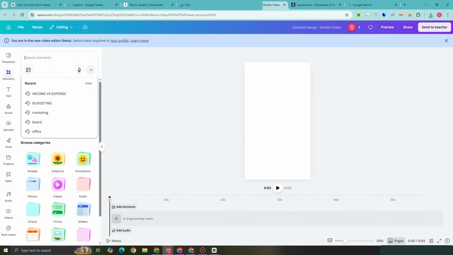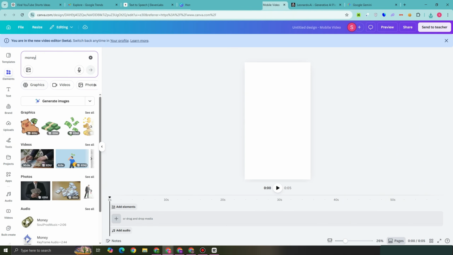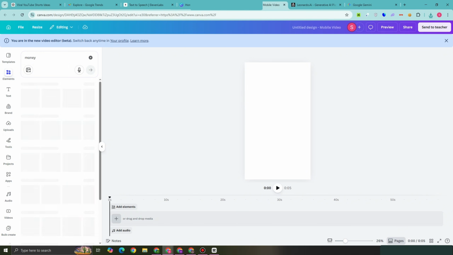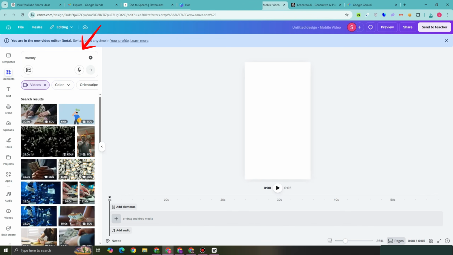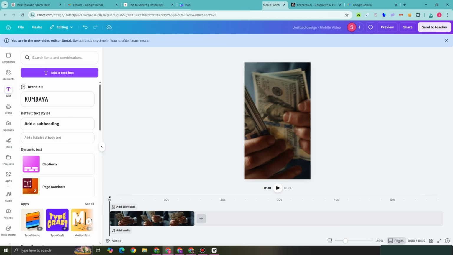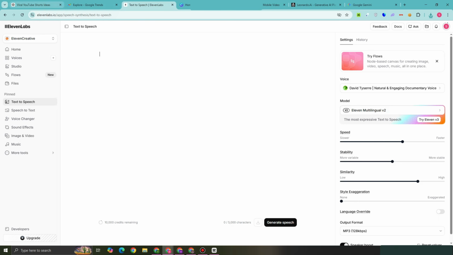And then here, go to elements. You can search for something like money and then look for graphics or photos or videos. Everything is up to you. But as you can see, these are not that unique. So you can probably just use the picture that you have generated using the Gemini AI, or you can also use the one in Canva. Everything is up to you.